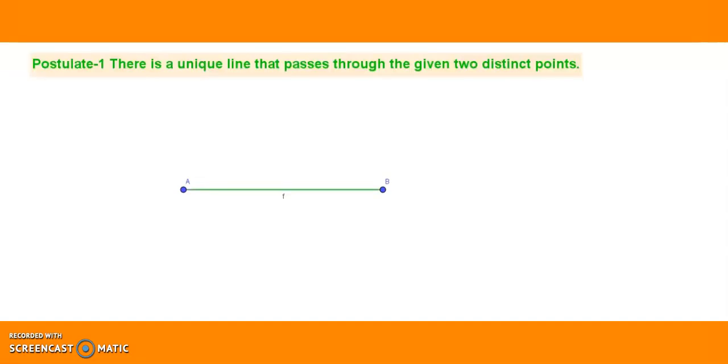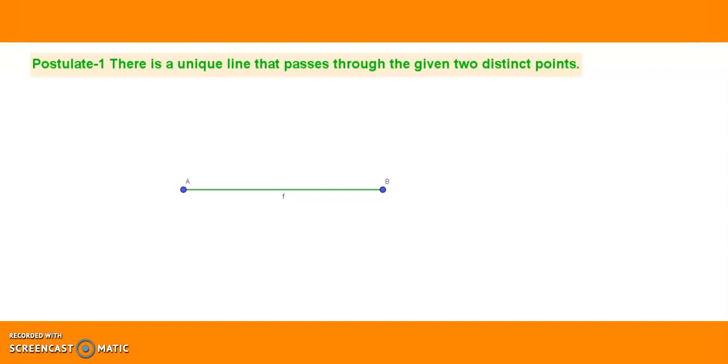Children, let us mark 2 points A and B. You can observe there are 2 points here marked as A and B. Now, if I want to join or draw a line through these 2 points, how many such lines can be drawn? How many lines can I draw? Yes, 1. Joining these 2 points.